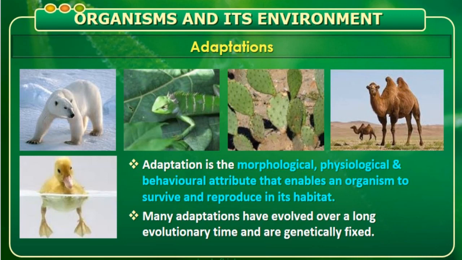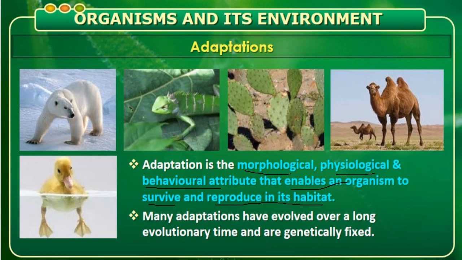Adaptation results in the formation of ecotypes. They are genetically adapted local populations of a species which differ from each other on the basis of morphological and physiological characteristics. So adaptation is a morphological, physiological, and behavioral attribute that enables an organism to survive and reproduce in its habitat.